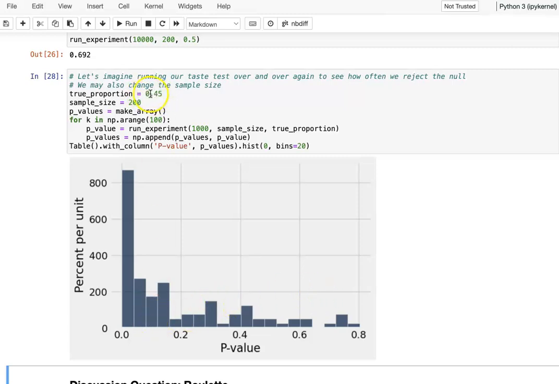Here fewer people do like the super soda, so we should reject, and rejecting here is correct. But you see there is quite a big chance that we do not reject the null hypothesis.